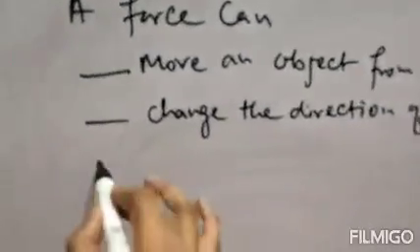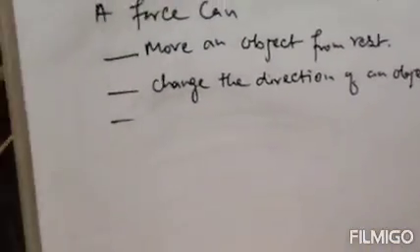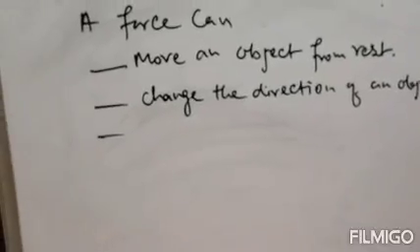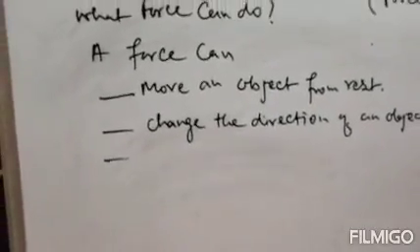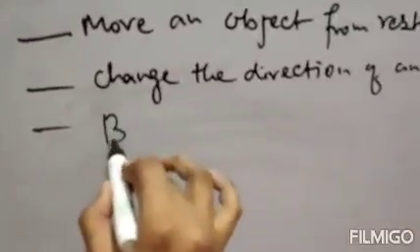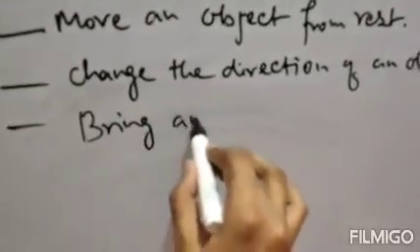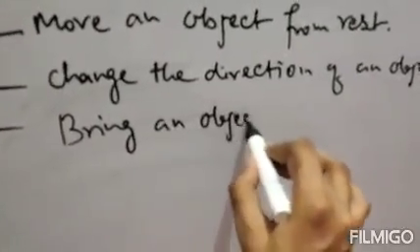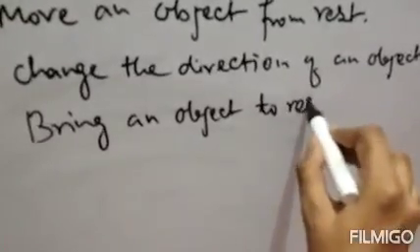Next, a force can also bring an object to rest.